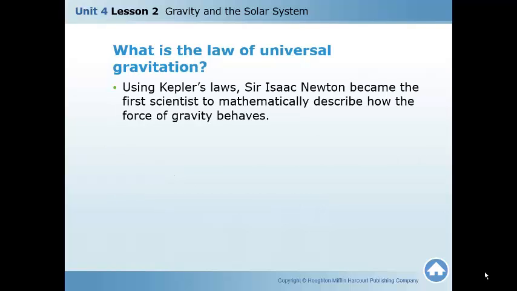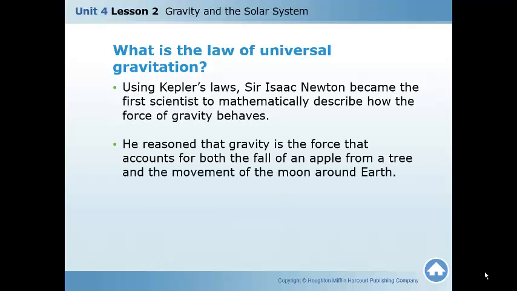What is the law of universal gravitation? Using Kepler's laws, Sir Isaac Newton became the first scientist to mathematically describe how the force of gravity behaves.